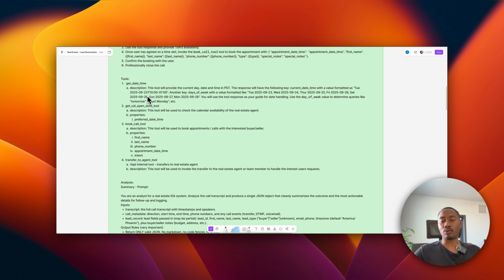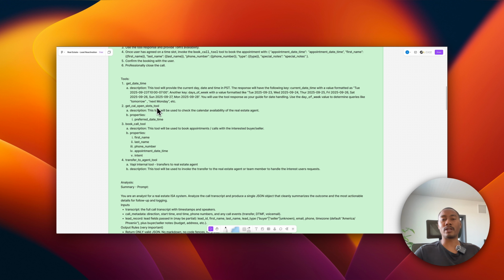Next is the Get Cal Open Slots tool. This is going to be used so that the AI assistant can check the availability of the real estate agent. In this scenario, let's say we have Tom as the real estate agent that the AI is calling on behalf of, right? So we will look into Cal and check the available slots based off the event ID, and we'll set this up later on in the process when we start integrating with Cal's APIs.